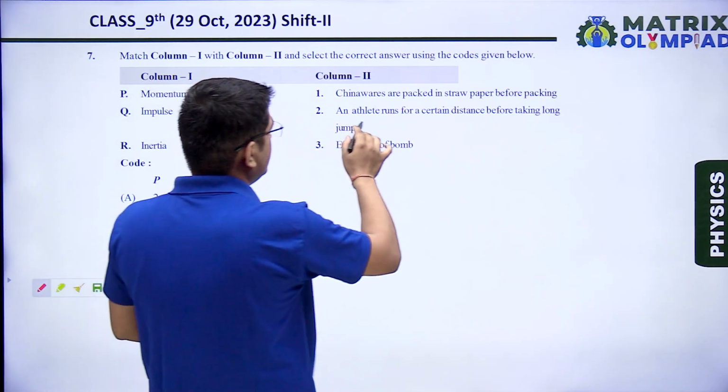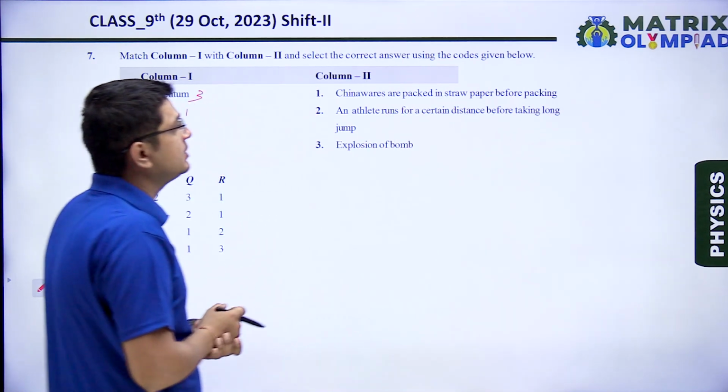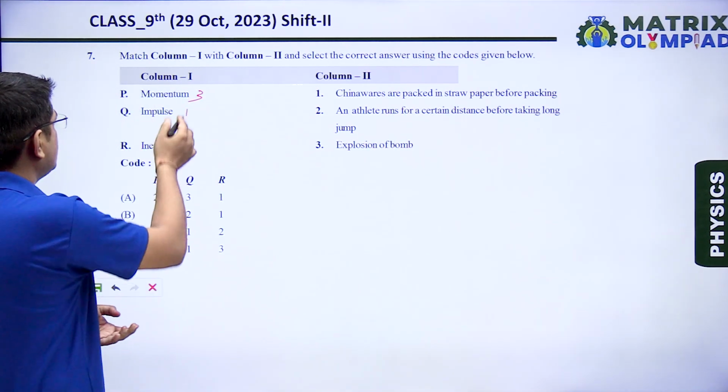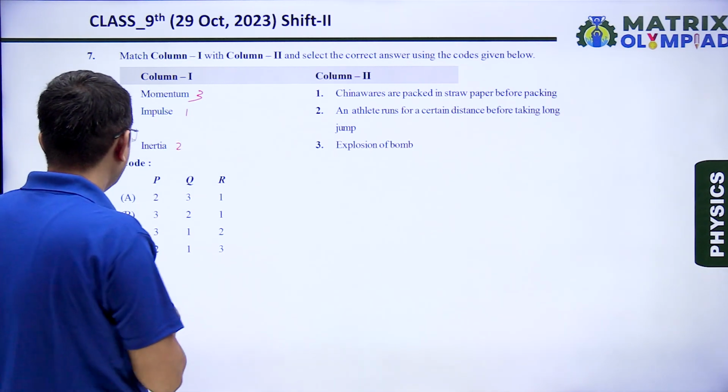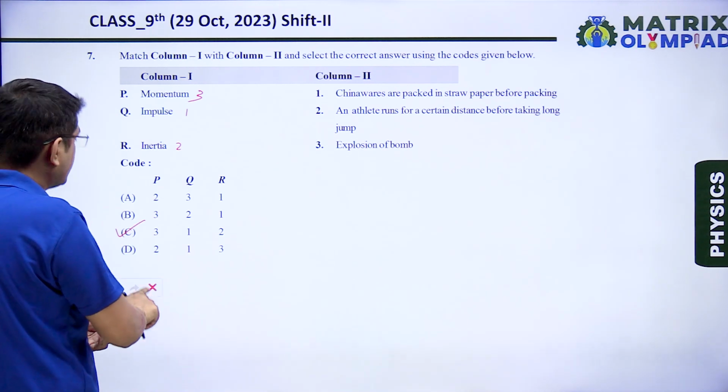Inertia. We know that an athlete runs for a certain distance before taking a long jump. This is due to inertia. So for this, I will write 2. So correct code is 312, that means option C is our correct answer.